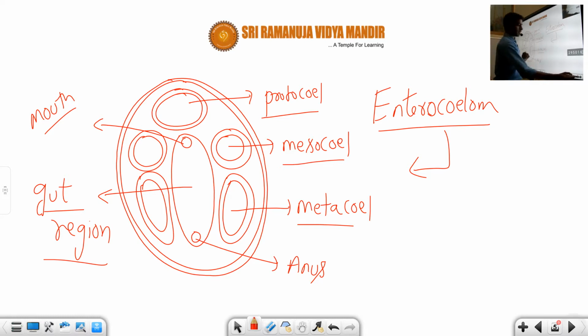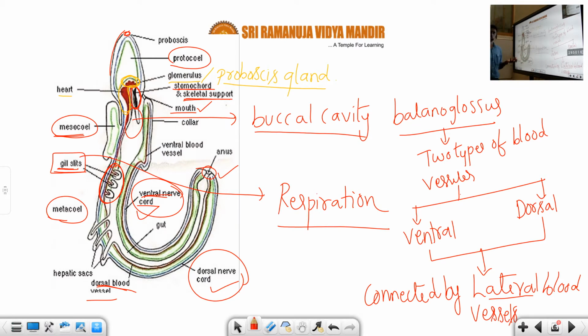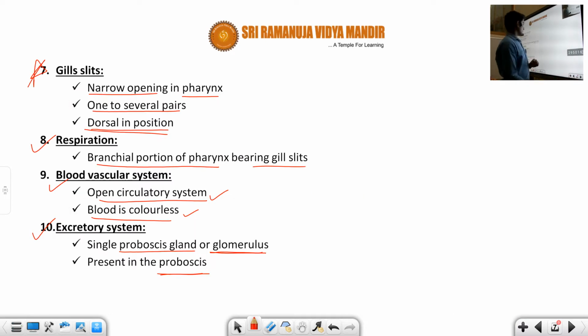Next, we also discussed with the help of the diagrammatic representation. You can see the mesocoel, the protocoel here, and the metacoel here. In this diagram we discussed many things like ventral and dorsal blood vessels, ventral and dorsal nerve cord, anus, collar, mouth, stomochord, and the excretory part, called the proboscis gland or glomerulus. Hope you understand today's class. In the next class, tomorrow's live, I am going to teach you a new topic, that is animal kingdom and chordates.